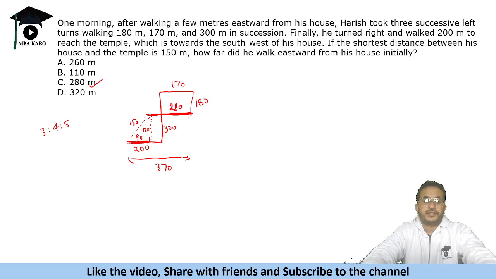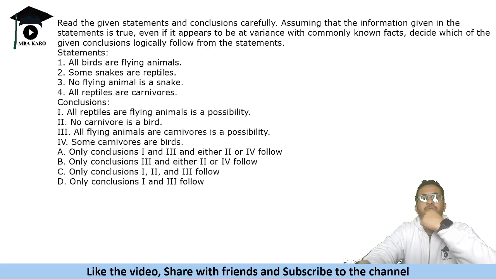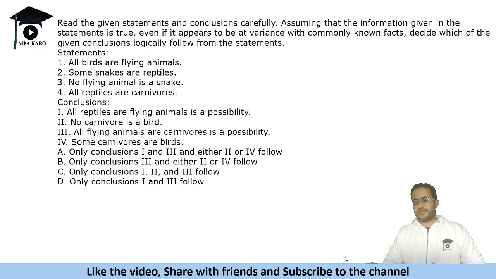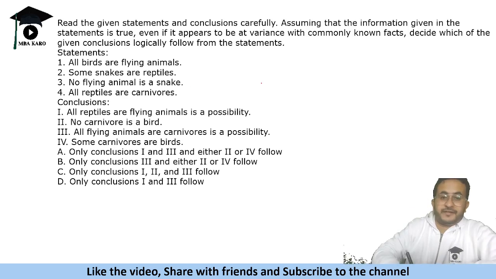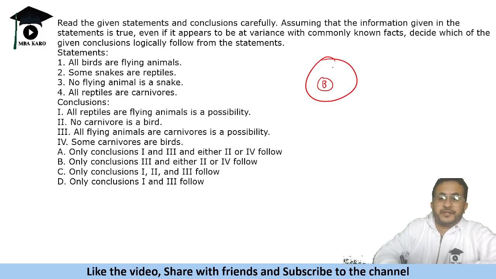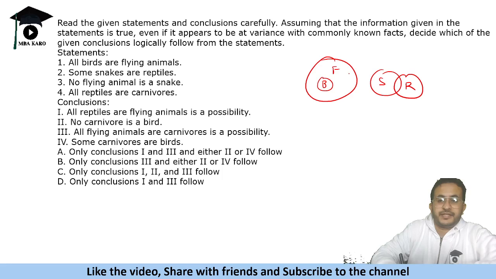Okay. Next question. We are given a syllogism based question. We need to tell which of the following are correct. All birds are flying animals. Some snakes are reptiles. No flying animal is a snake, so a snake and this cannot overlap.